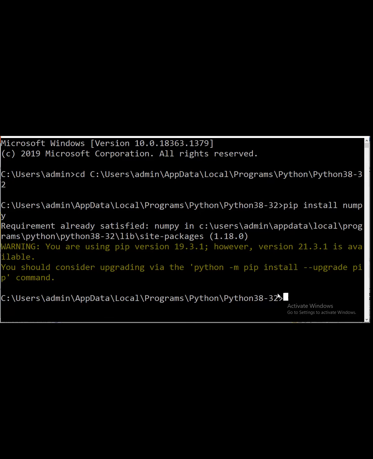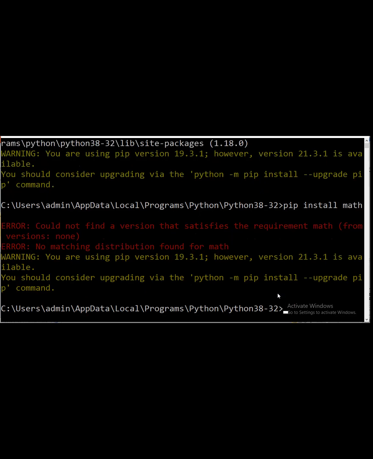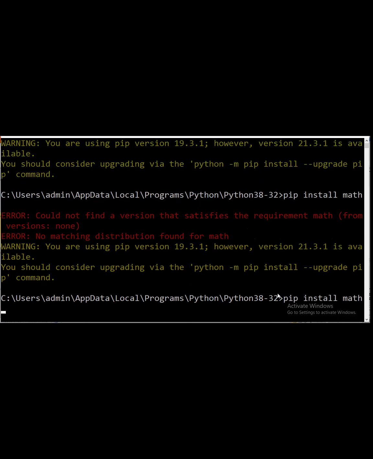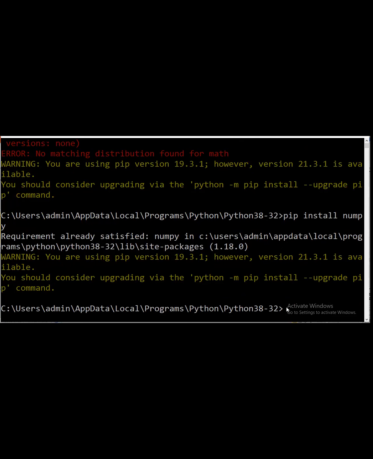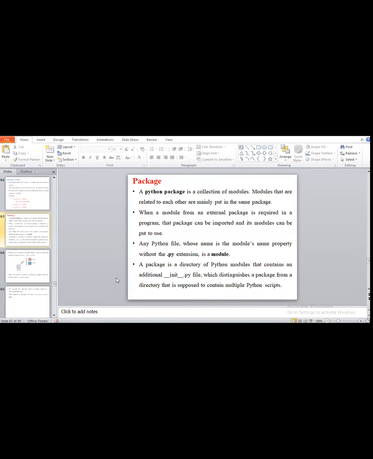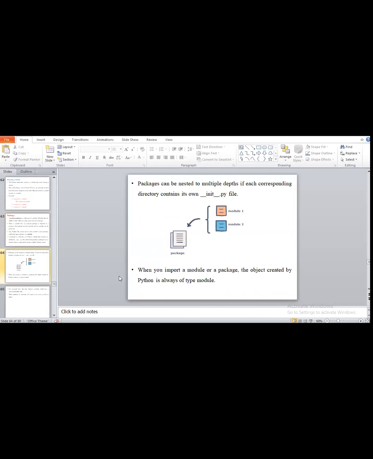Here I am using pip install. Actually numpy is one of the standard packages. In this numpy package we have all the packages related to numerical operations.